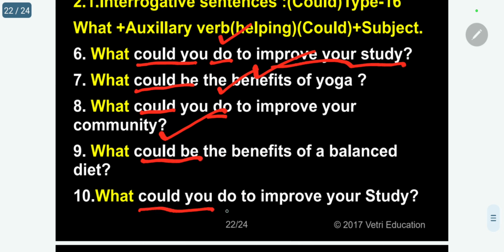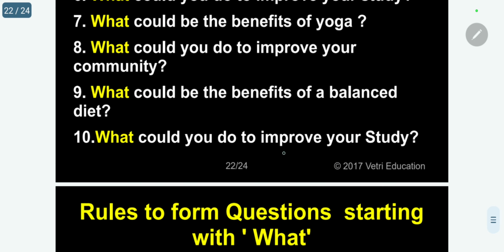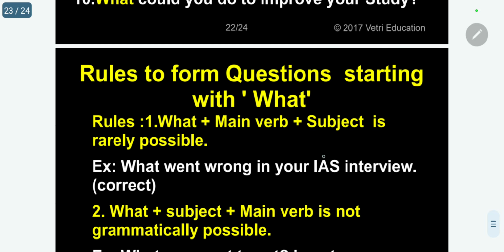What could you do to improve your study? Do is the main verb, could is the auxiliary verb. So I am completing this. Now I will go for